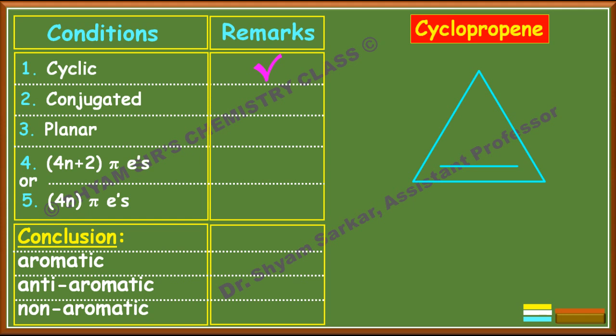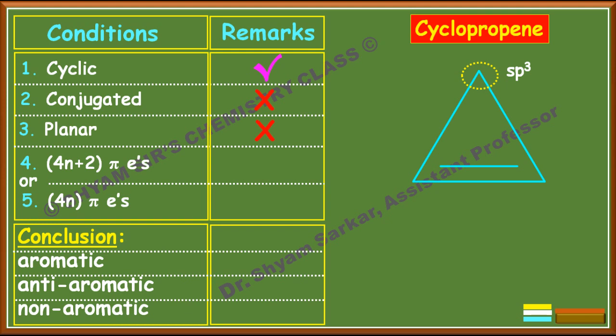So tick cyclic, and if you see this carbon atom, this is sp3 hybridized. This means it is not conjugated with this double bond, and due to sp3 hybridization, this compound is not at all planar. So we'll cross these 2 points.